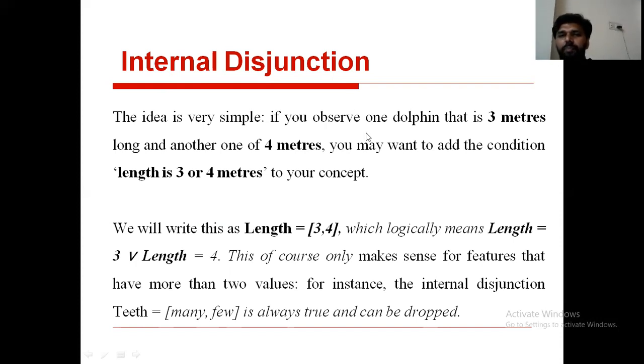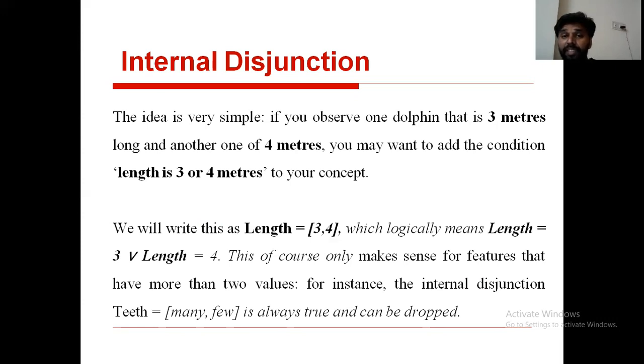If you take a sea animal example, assume the sea animal is a dolphin. The length of the dolphin is 3 meters or the length of the dolphin is 4 meters. You want to consider both cases. For a single hypothesis, you may represent it like this: 3, 4. Instead of writing two different hypotheses, you may write a single hypothesis with the combination of 3 and 4.